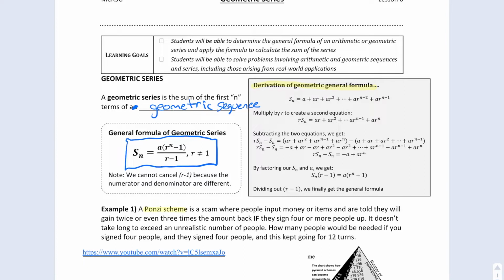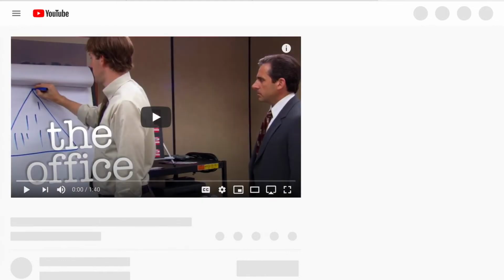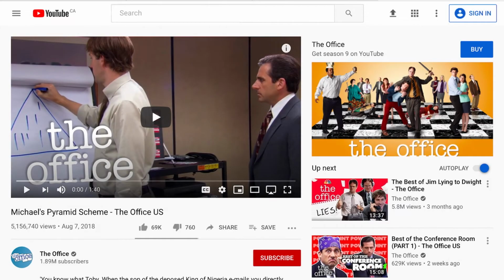Basically, you've got a scam where people input money or items and they're told they will gain a certain number of times back their money, but only if they sign up more people. And sometimes you have to sign up 6 people, 10 people, 4 people. It depends on the situation. But the problem is it doesn't take long to exceed an unrealistic number of people. What we're going to look at in one example is how many people would be needed if you signed up 4 people and then they had to sign up 4 people and this kept going for 12 rounds.